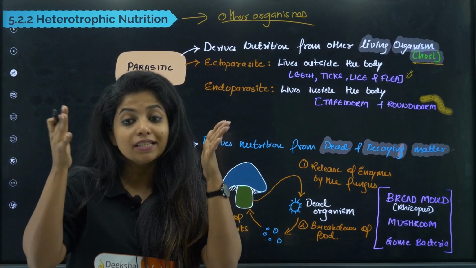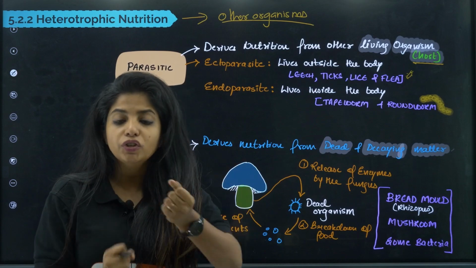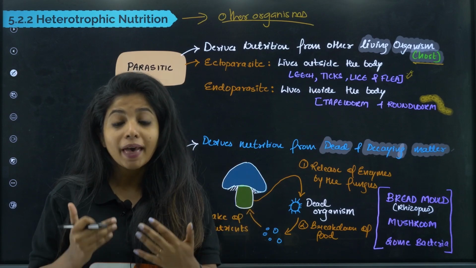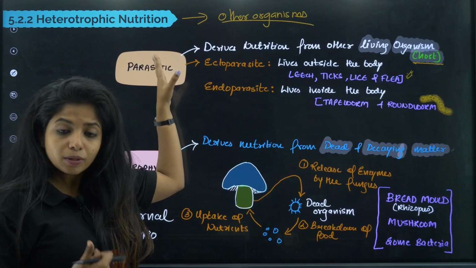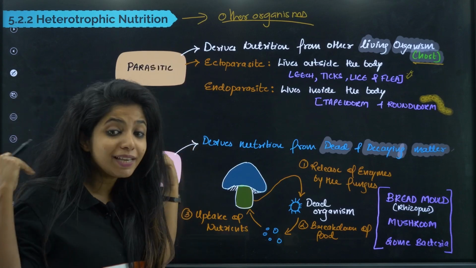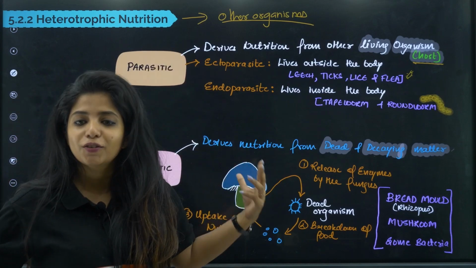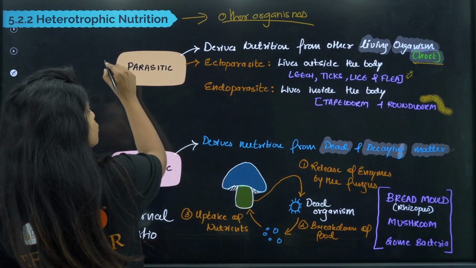In my body, it is residing and taking in all the nutrition. So it is showing parasitic mode of nutrition. This is a heterotrophic mode of nutrition since the tapeworm is depending on some other organism, that is me, for what children, for food and nutrition. Got it? So that is the first mode that we have.